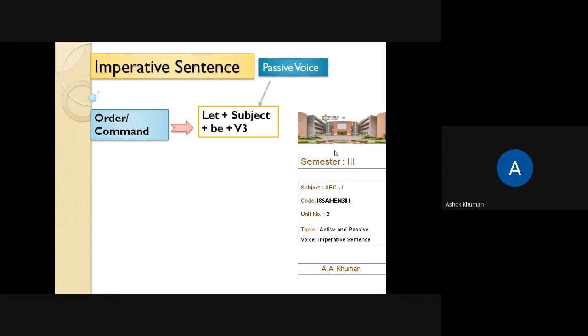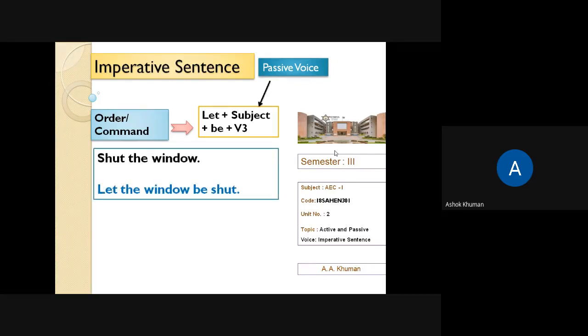Now let us see practical example. Shut the window, for example. So what would be the passive? Let the window be shut. Okay, according to this, let the window be shut. Shut to V3, shut.